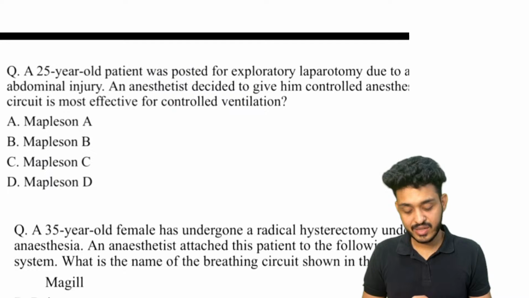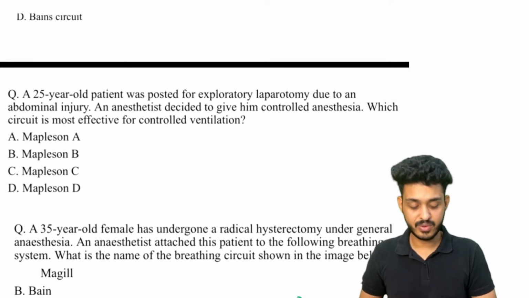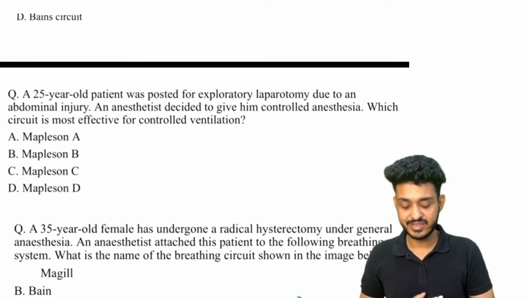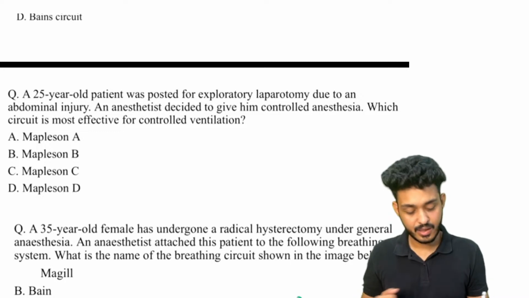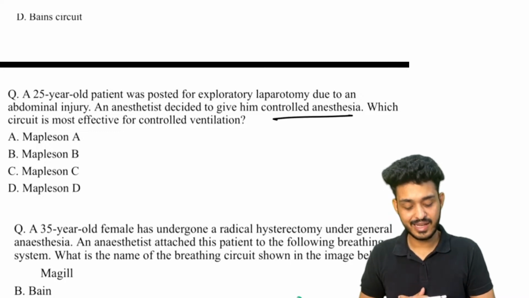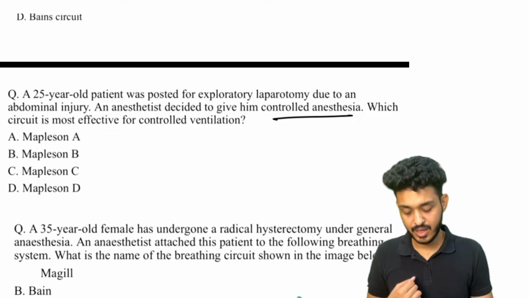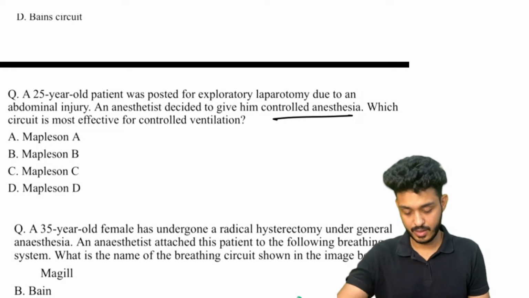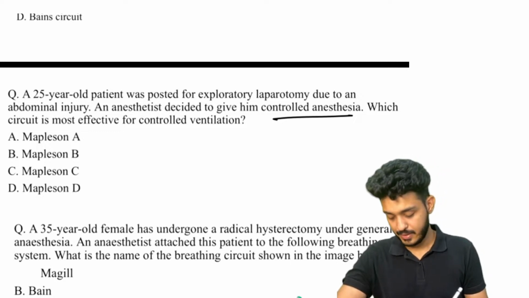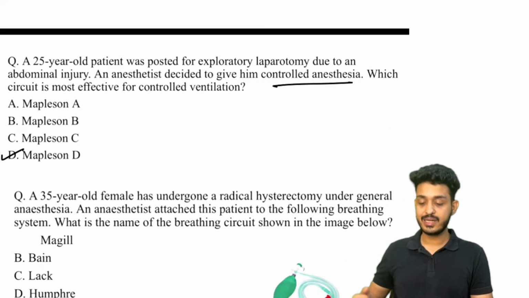Okay, a 25-year-old patient was posted for laparotomy due to the abdominal injury. Anesthetist decided to give him controlled anesthesia with the help. Which one will be utilizable here? Controlled. Very good. That would be Mapleson D.